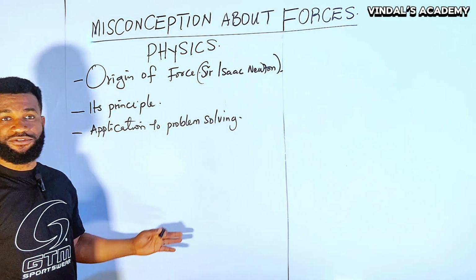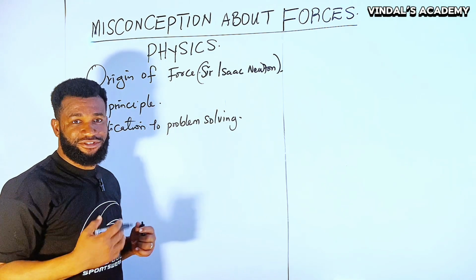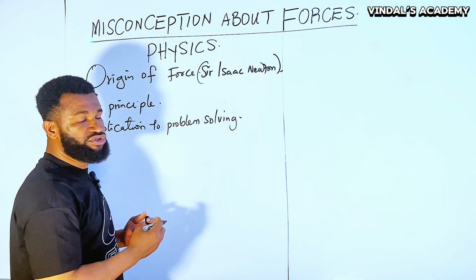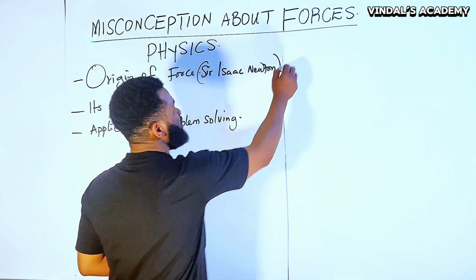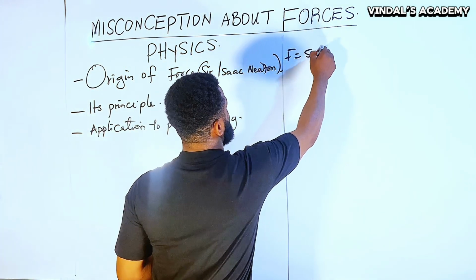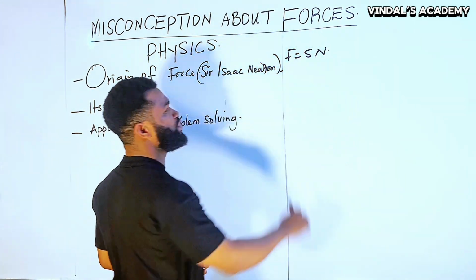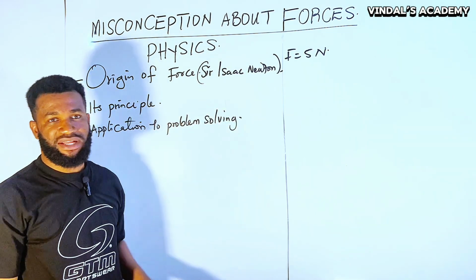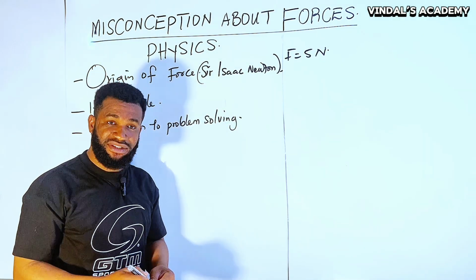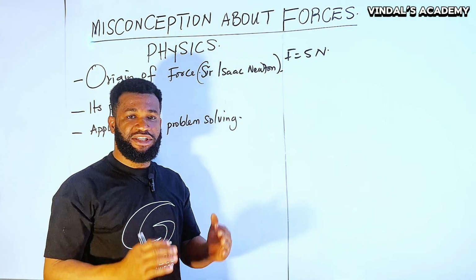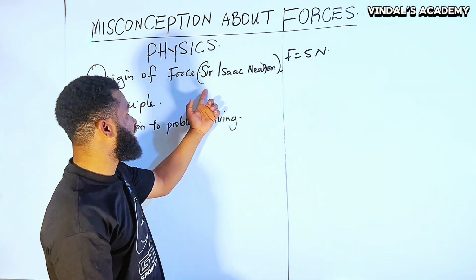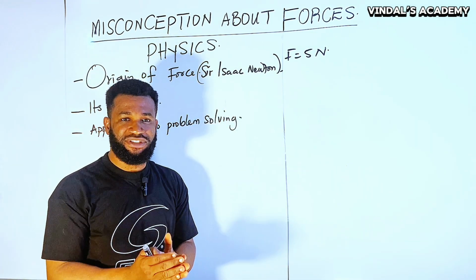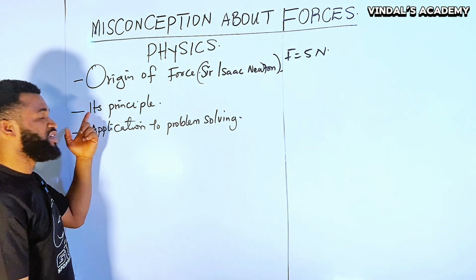All right, and that is why whenever you are asked to solve force, the question is always given to you that the SI unit of force is Newton. That is why they say that F is equal to 5 and we put capital N, which is Newton, and this is the man. So that simply means that the problem about force was solved by the man Sir Isaac Newton, and his principle is what I'm going to talk about in this number 2.